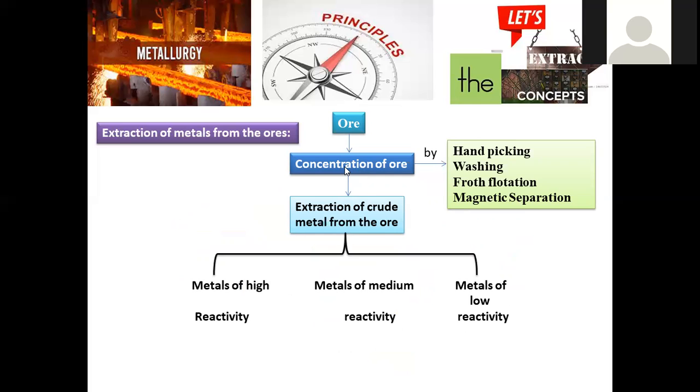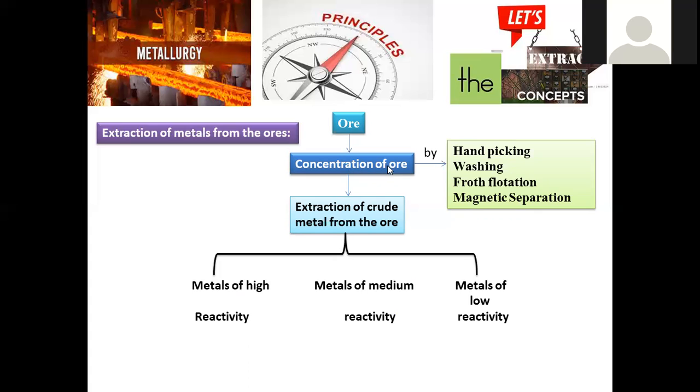Just now we discussed that concentration is nothing but, when we take ore from the earth, it may be associated with soil particles, sand particles, clay particles as well, right? So here, just by removing those particles, we can improve the quantity of mineral. Otherwise, some methods are also applied in order to improve the quantity of metal.